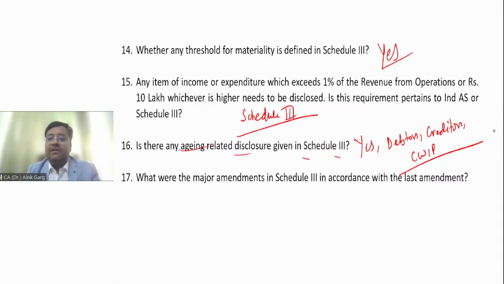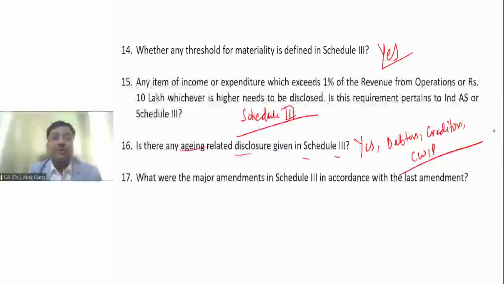Naman is asking about 1% of total income or rupees 5 lakh. Naman, it is not 5 lakh, it is 10 lakh for Division 2 to Schedule 3. And it is not 1% of total income, it is 1% of revenue from operations, if I correctly recall. Is that clear?